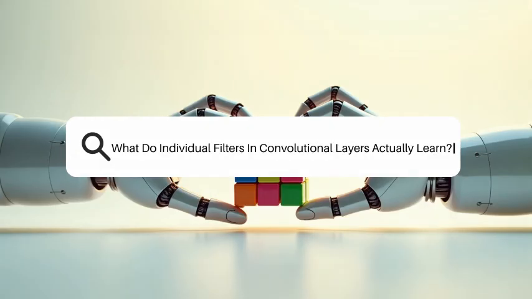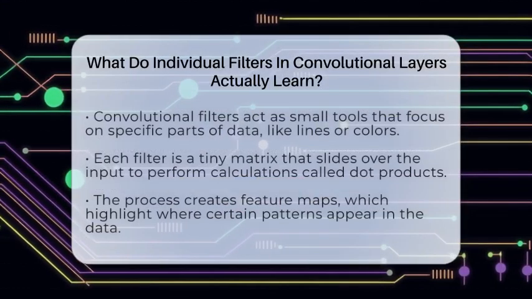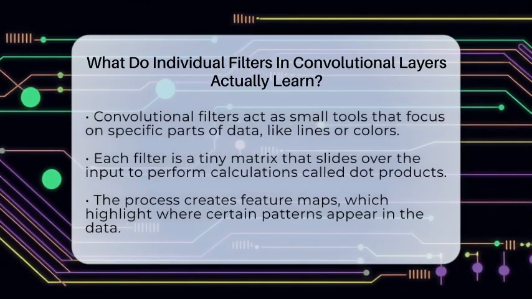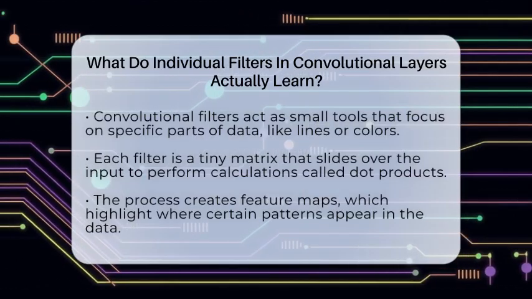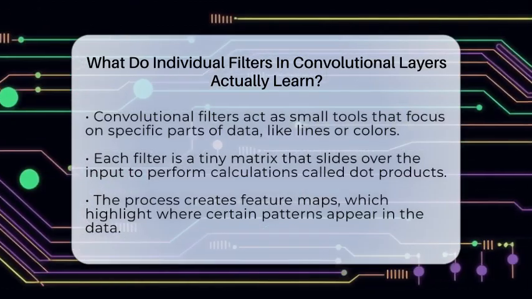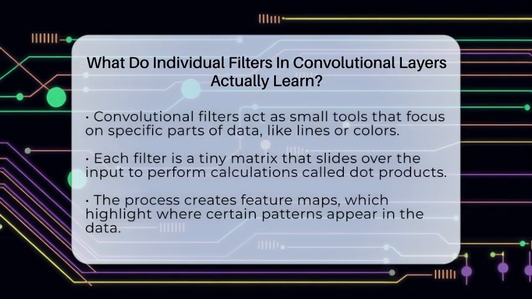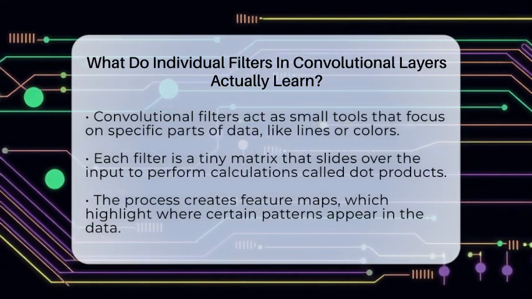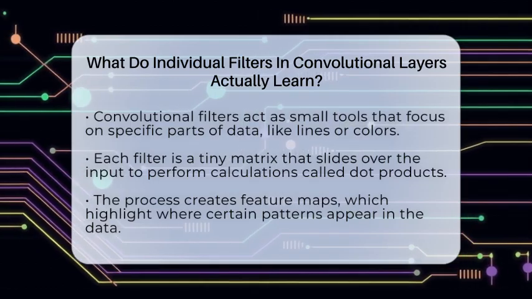What do individual filters in convolutional layers actually learn? Imagine looking at a picture and instantly recognizing a line, a curve, or a color change. That's what convolutional filters help a neural network do. They are tiny tools inside the network that focus on specific parts of the data.